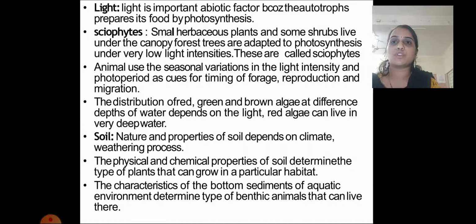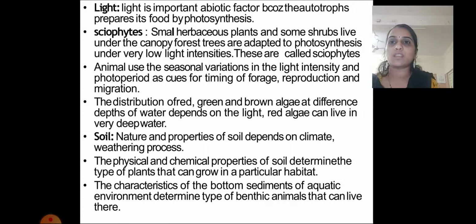The distribution of red, green and brown algae at different depths of water depends on light. Red and brown algae do not require much sunlight, so they are present in the deeper strata of the sea, but green algae require sunlight for their photosynthesis and survival, so they are found near the surface of the ocean.